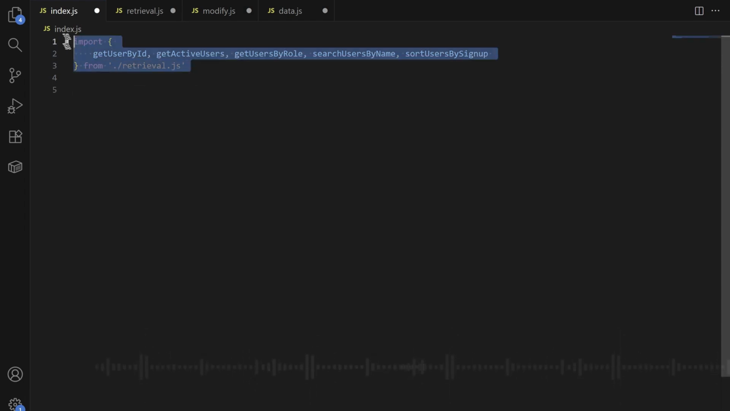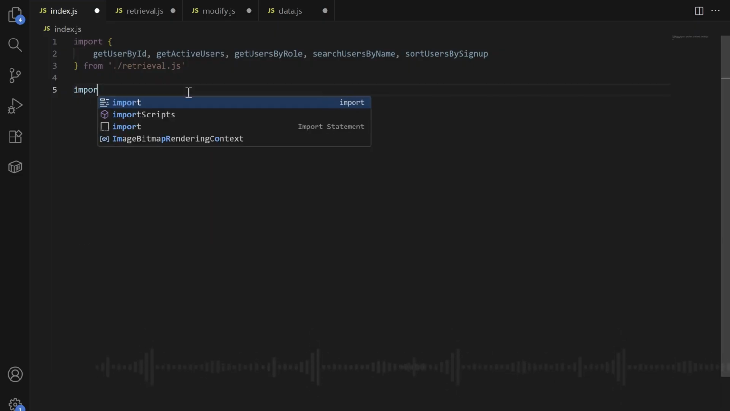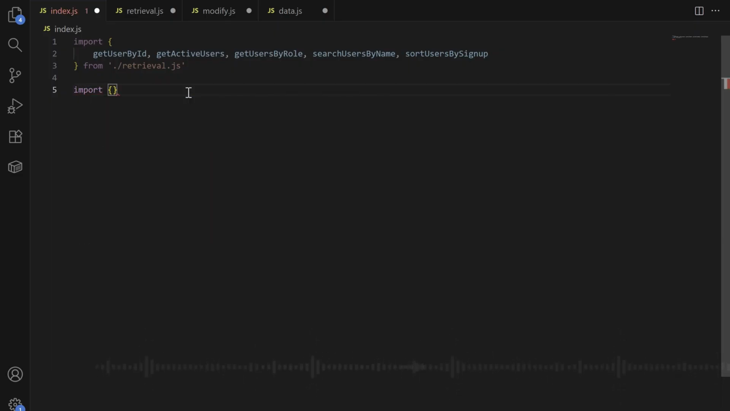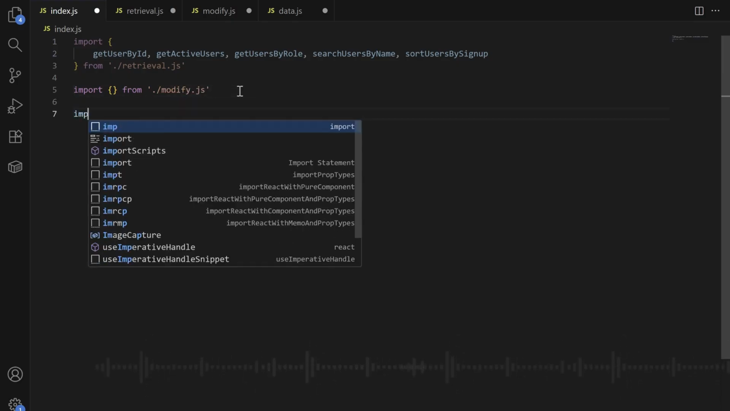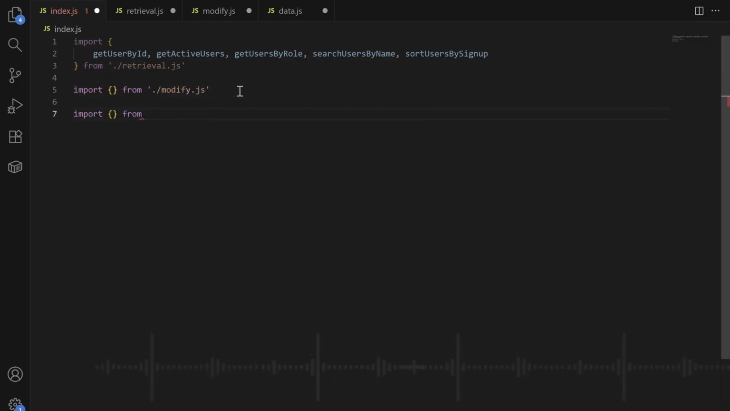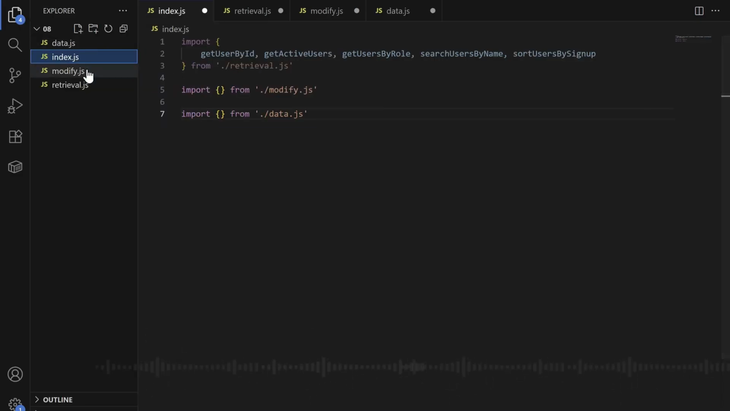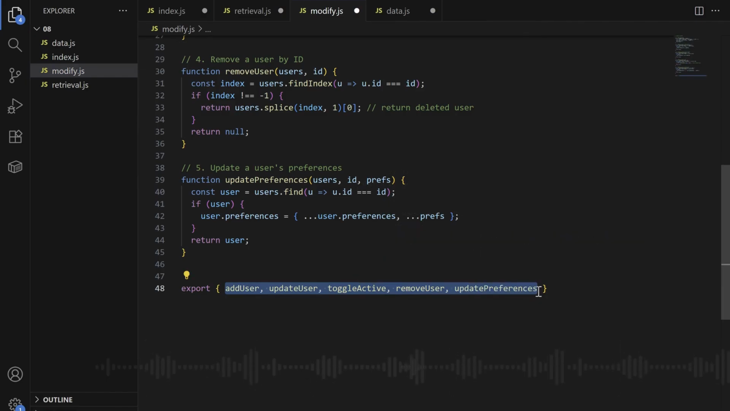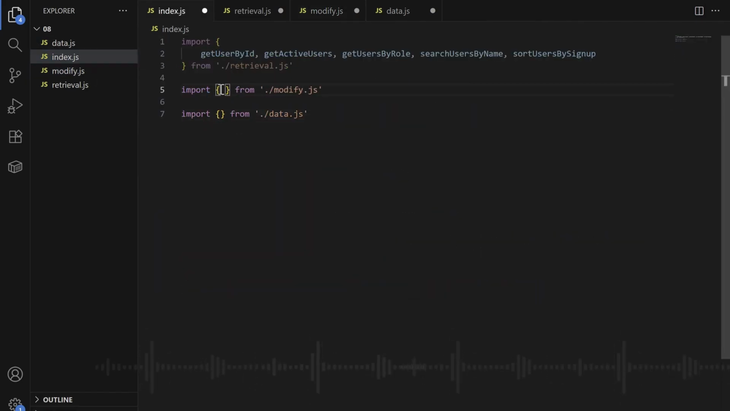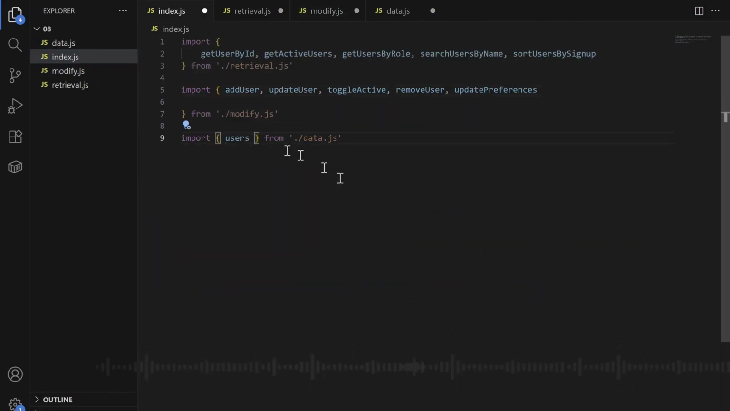Now we import all of our functions that we have in the file for retrieving, which is the retriever.js file, and then all of our functions that we have for modify, which is the modify.js file, and finally all of our data that we call data.js. So now all of these functions and all of this data, we can easily use them inside this file, and it looks smooth and clean. It's not jam packed like it was before.